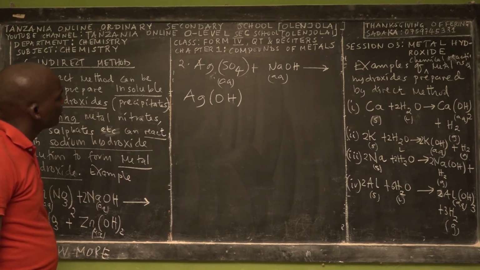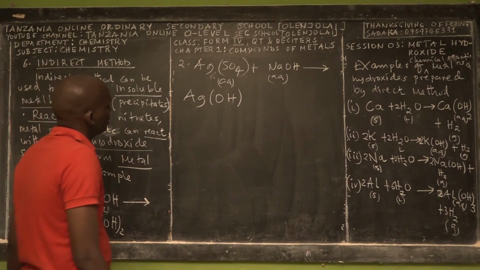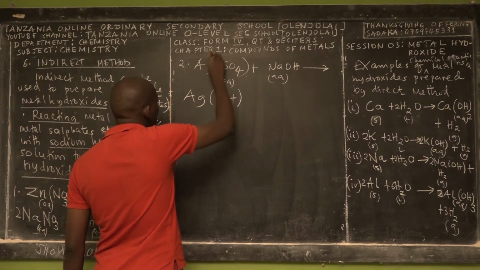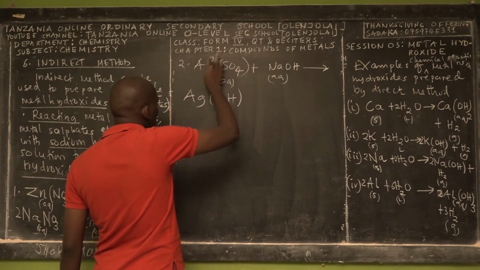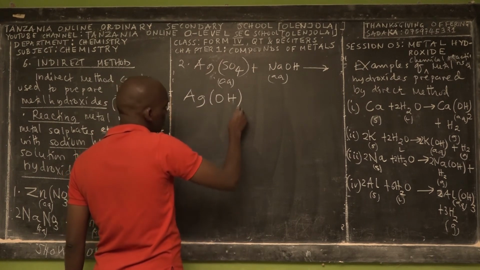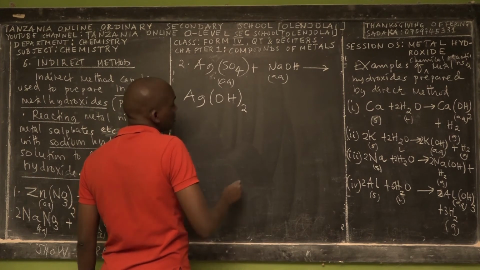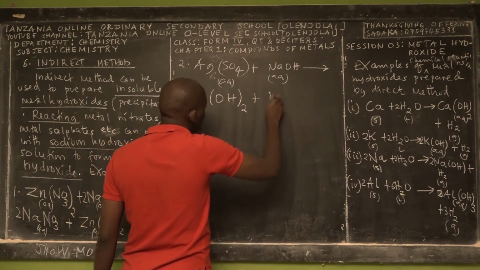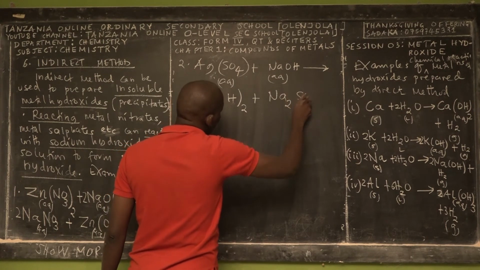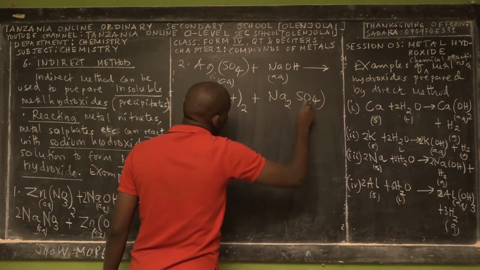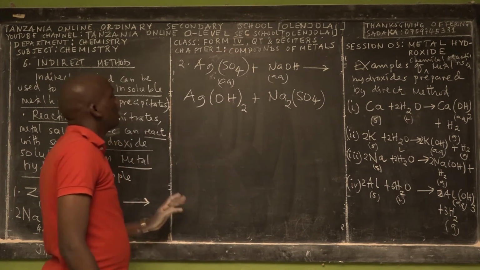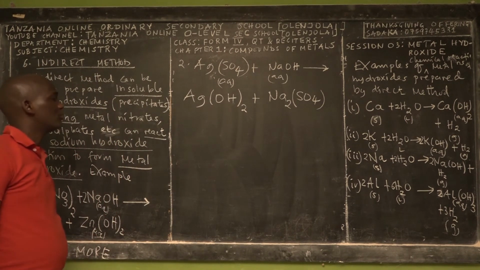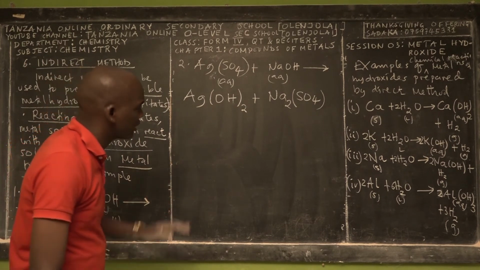But I will counter check it. I don't remember whether it is silver 2 ions. I think that is 2 ions. So then plus sodium sulfate. I'm not sure that silver has an ionic state of 2. I don't remember, so I will keep checking.